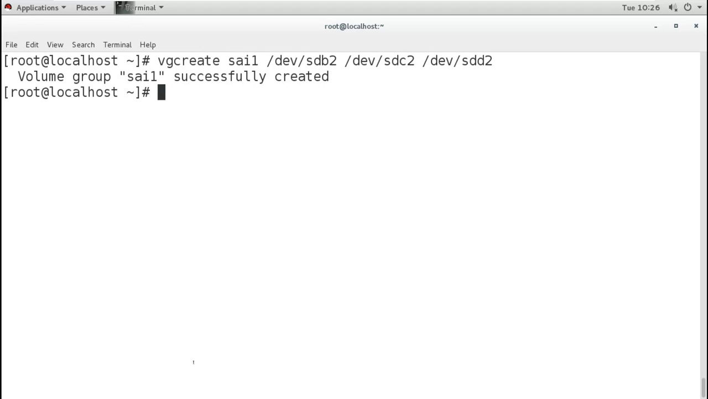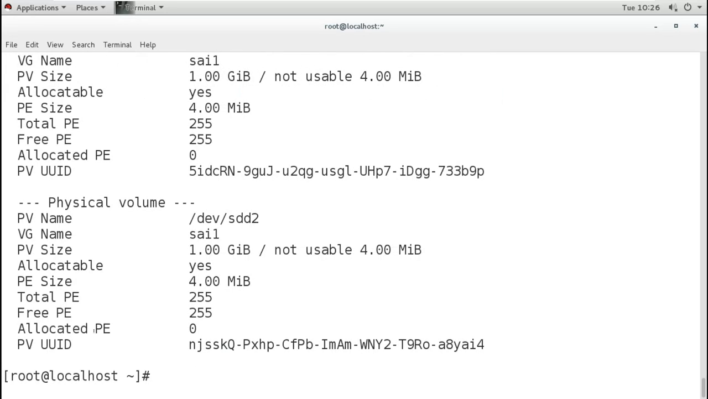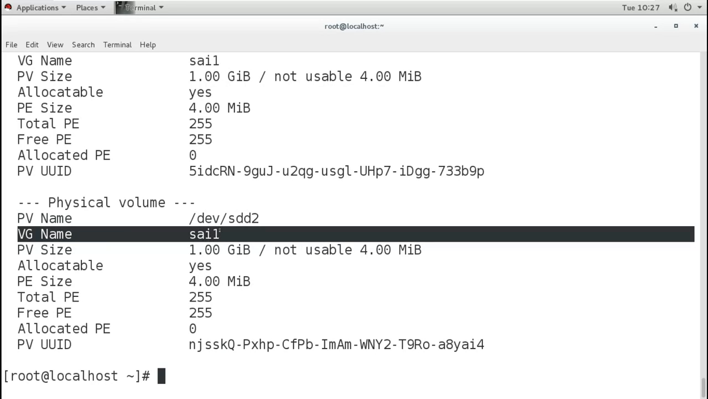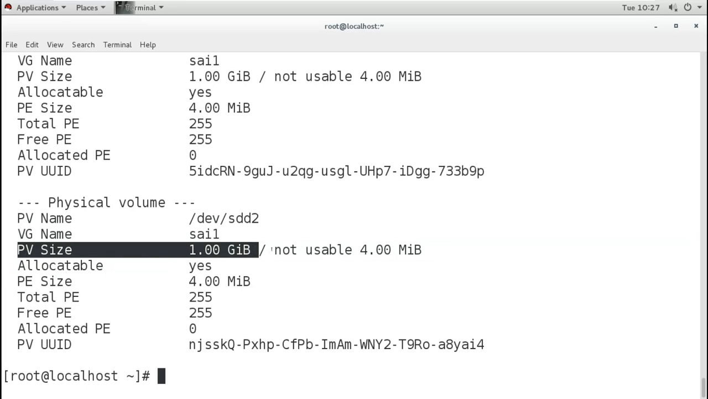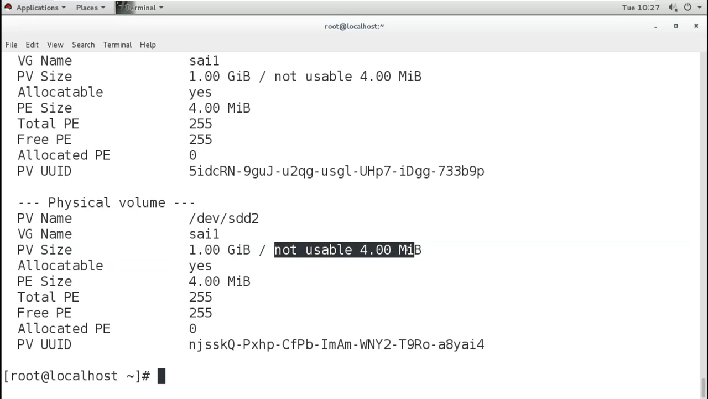Now remember I told you that when you create the volume group, the PE size will be decided. So if you check the PV display now, you can see that this PV is now a member of this VG. You can see the name here, and the PE size. It is also saying not usable 4 MB. Why is it showing this? Because it is leaving that 4 MB for some information of this PV.